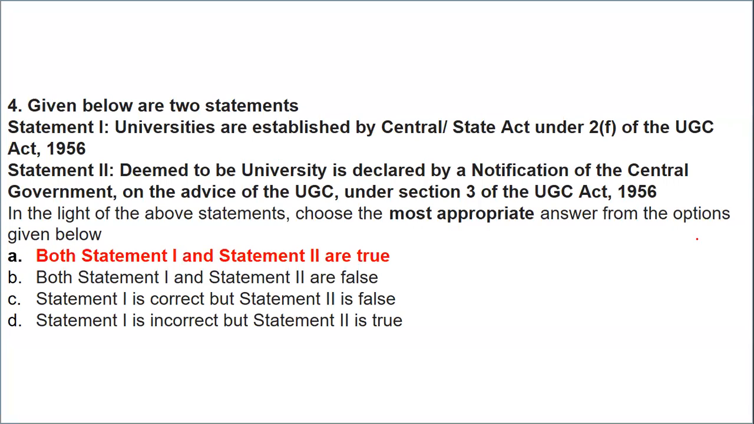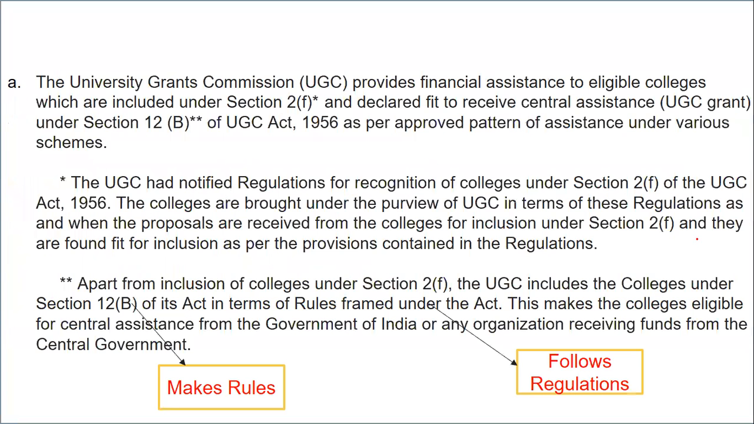So yes, both the statements are correct. I have an explanation part for you. Many students are a little bit confused about 2(f) and 12B, so that also I will tell you. The UGC provides financial assistance to all the eligible colleges under 2(f), and they're declared fit to receive the central assistance under 12B. So if we talk about 2(f), it follows rules and regulations, and 12B makes rules and regulations.